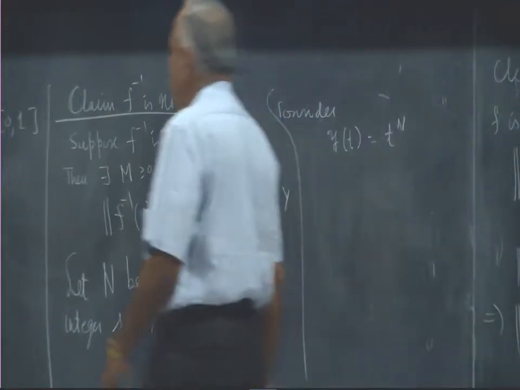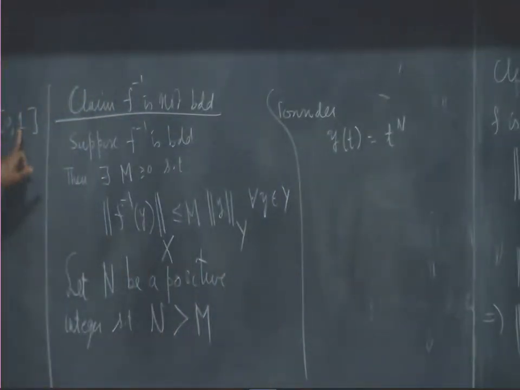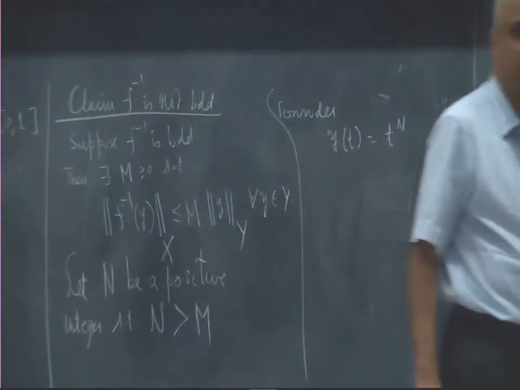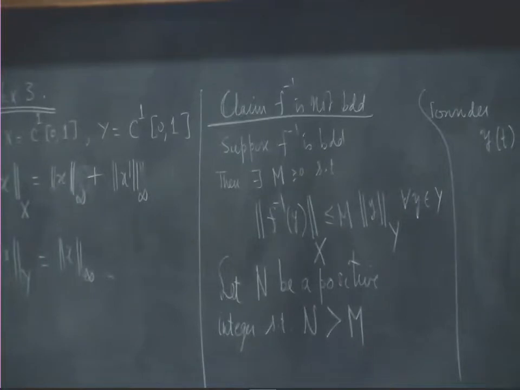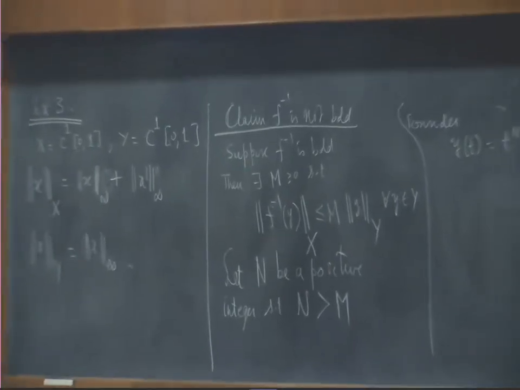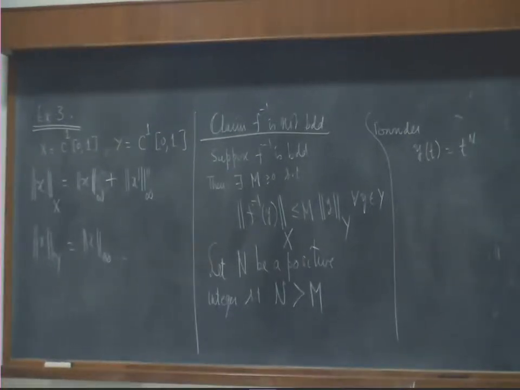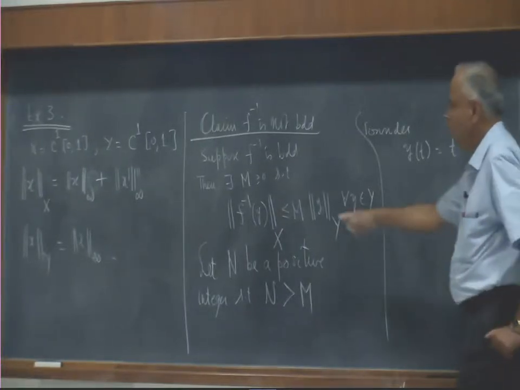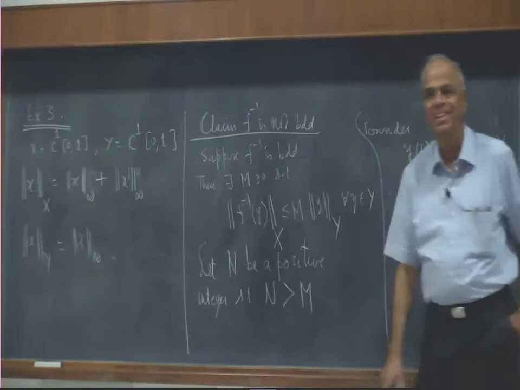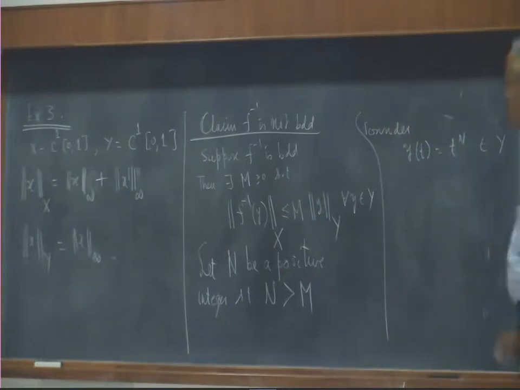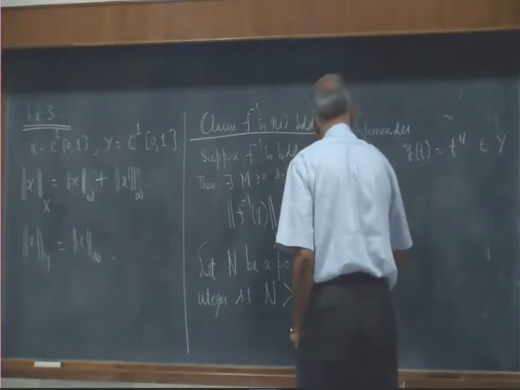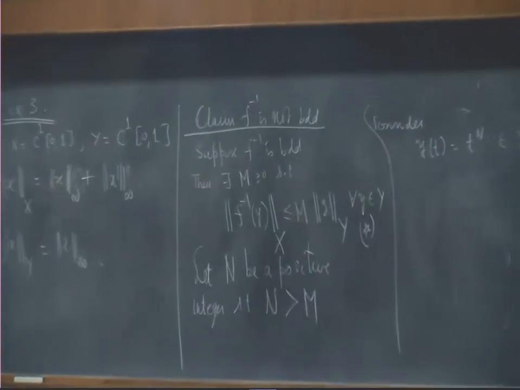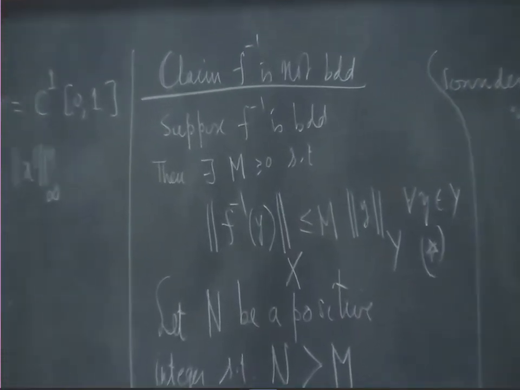It is the space of all continuously differentiable functions. Certainly this is continuously differentiable. It is a polynomial, it is continuous, and its derivative is also a polynomial, and therefore continuous. So this belongs to Y, and we will show that this violates this. Let's call this star, and we will show this function will actually violate star, whereas star should have been true for all y.